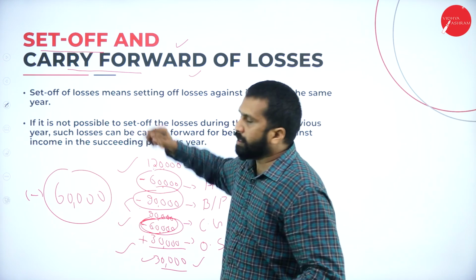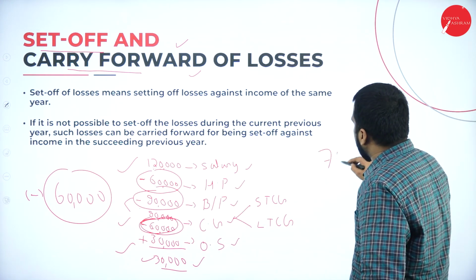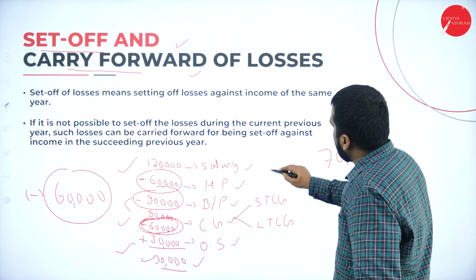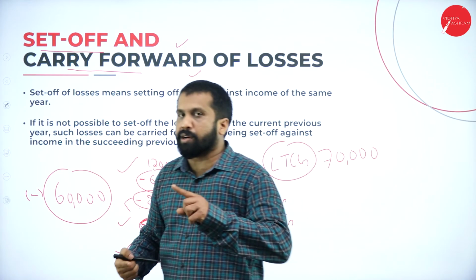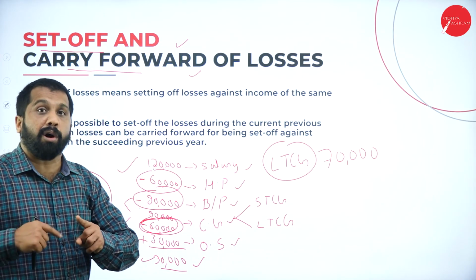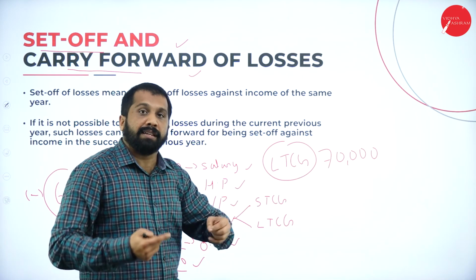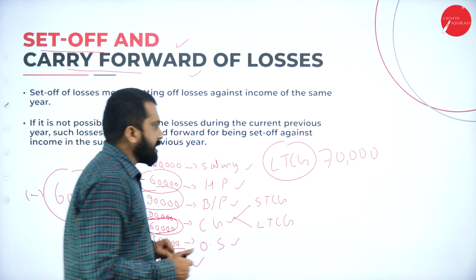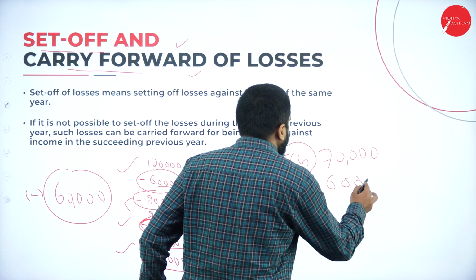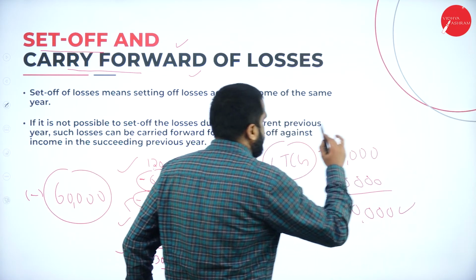Carry forward. Next year you got 70,000 profit in long-term capital gain. Next year 2022 you got long-term capital gain profit of 70,000. Now this year what is your loss? 60,000. 70 minus 60,000, you're supposed to pay tax only on 10,000.